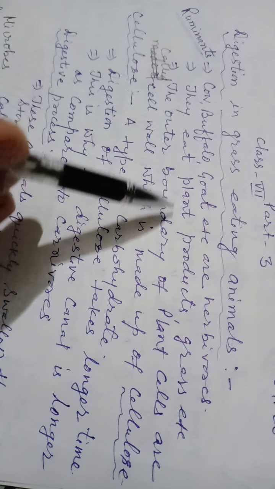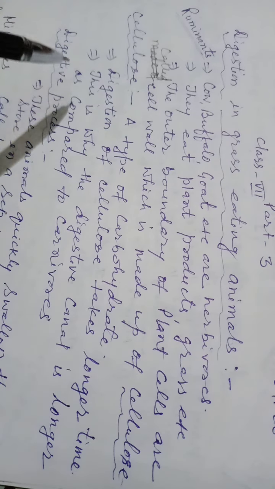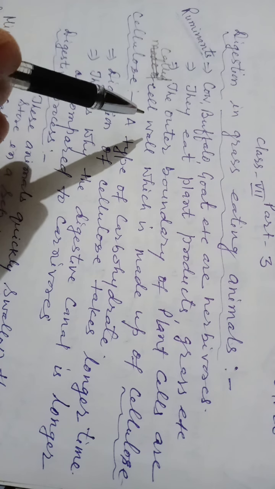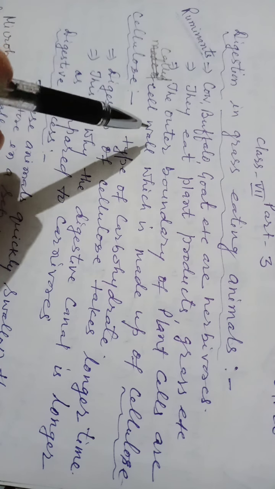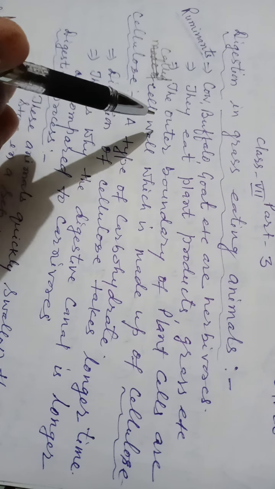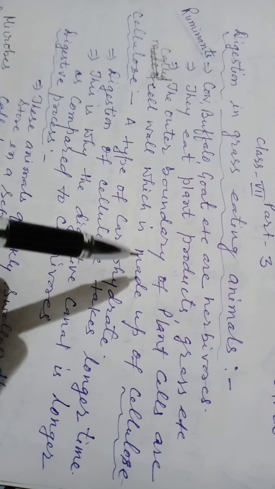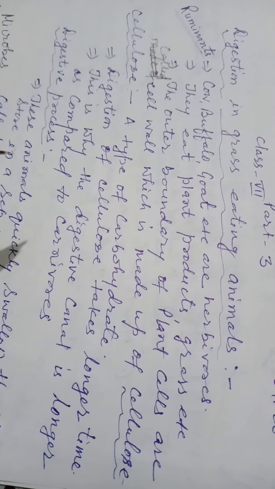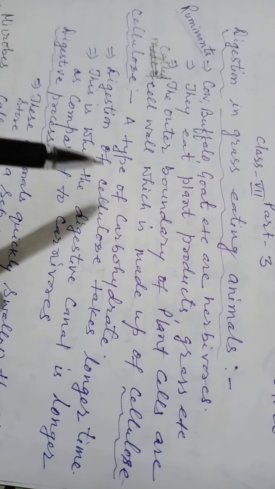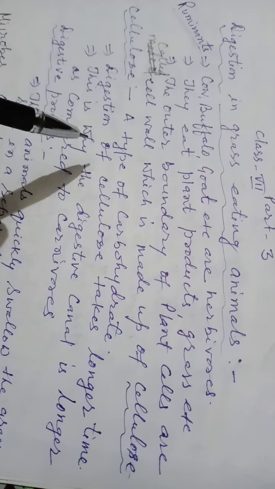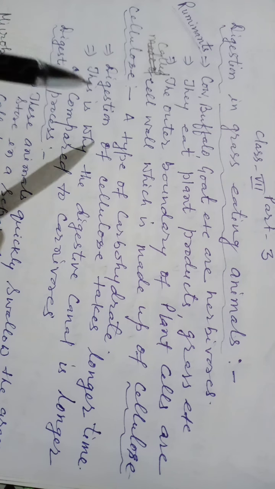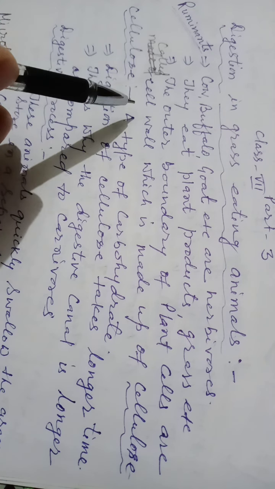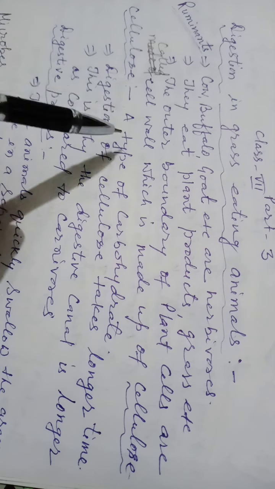As you know, they eat plant products, grass, etc. You also know that the outer boundary of plant cells is made up of a special type of carbohydrate called cellulose, which makes the plant cell thick.